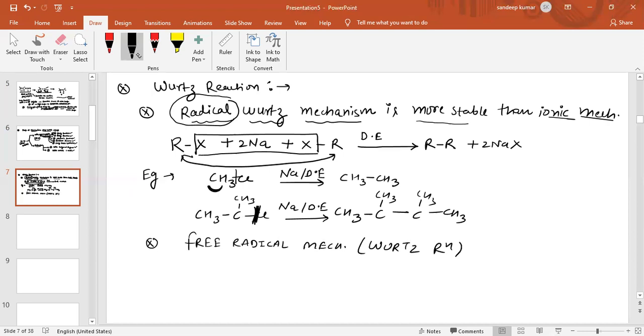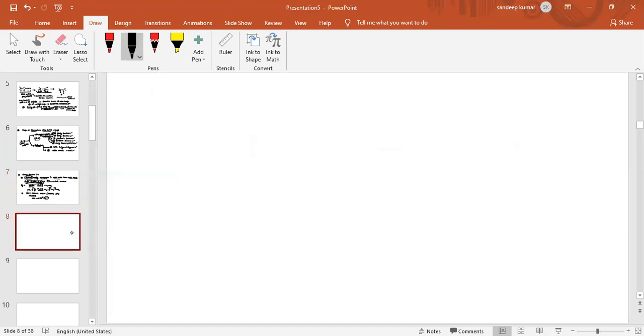See, one by one. In the first step, what happens? We use sodium and dry ether in Wurtz reaction. First of all, sodium is a very reactive metal. Sodium is an electropositive element. It will lose an electron and convert into Na plus. Now this electron will react with alkyl halide. See how.